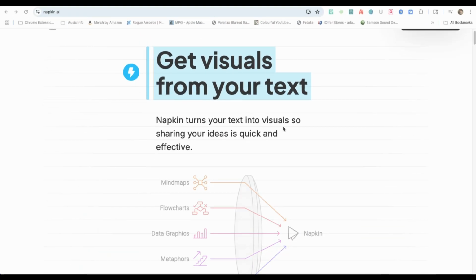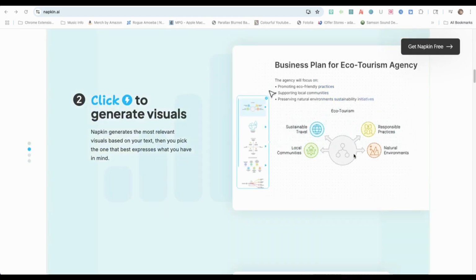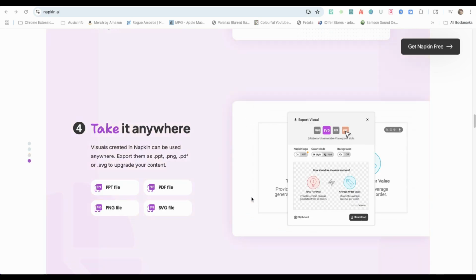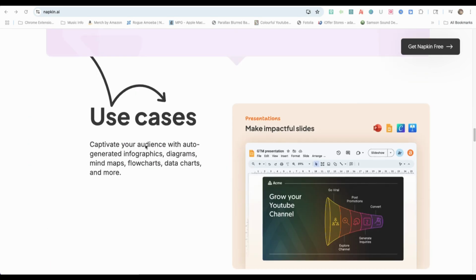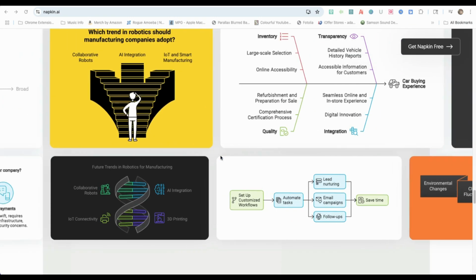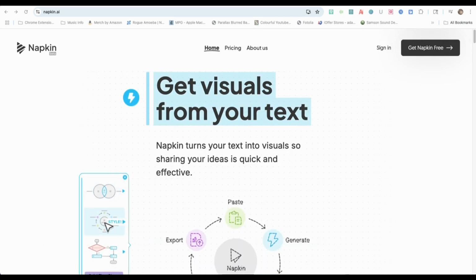The next AI tool is Napkin AI, which is an AI tool that turns text into visuals such as mind maps, infographics, diagrams, flowcharts, data charts, and more. Here, I'll show you how I turn my AI image prompt checklist into a mind map image for free.